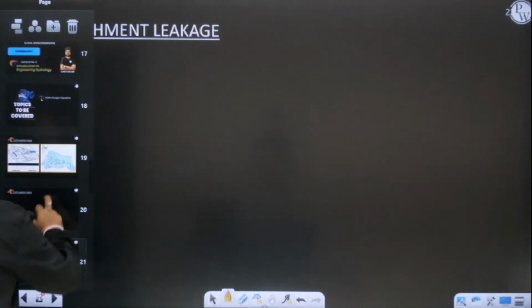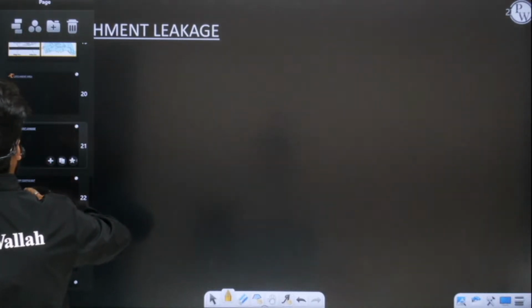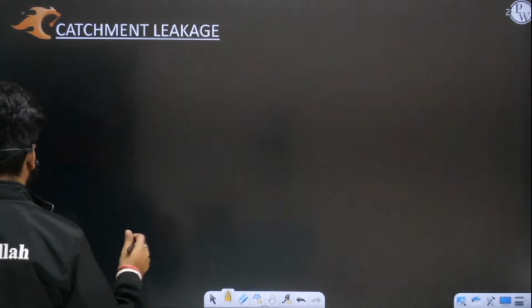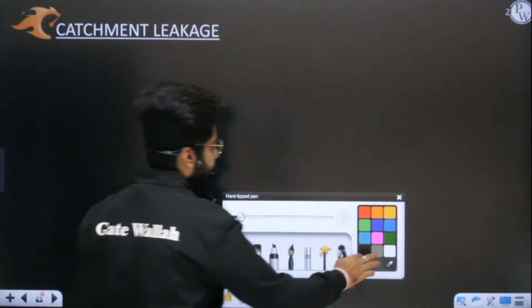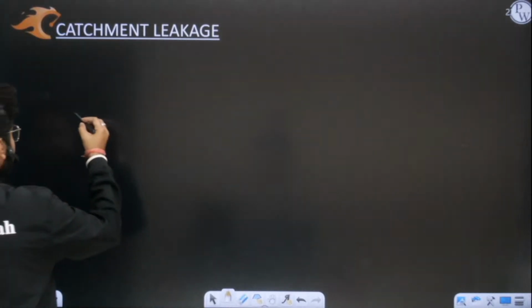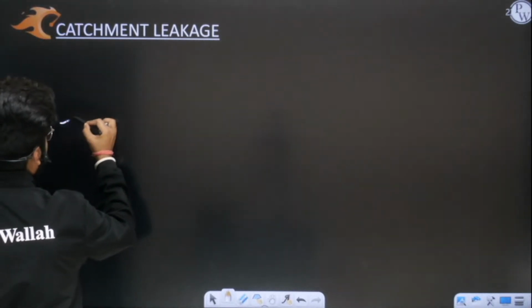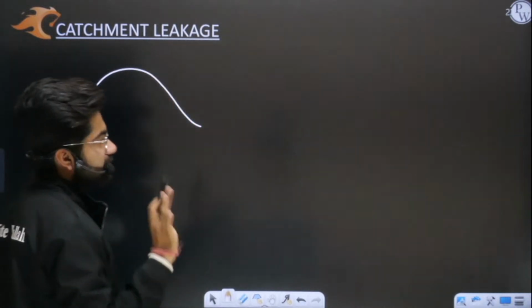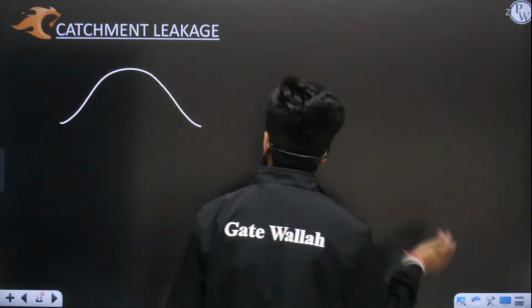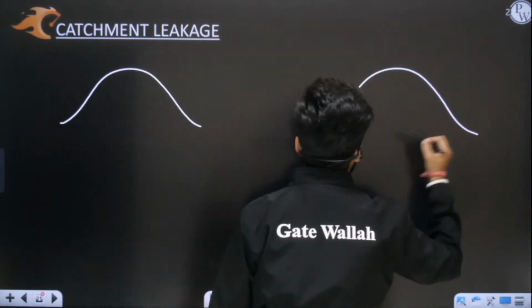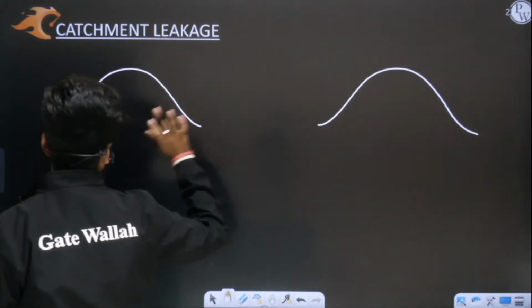Before starting the water budget, first let us discuss catchment leakage. Catchment leakage is a very simple concept. You need to understand one thing, look here very carefully. Let us take two examples. Let us take two land masses. This is your first land mass, this is your second land mass.